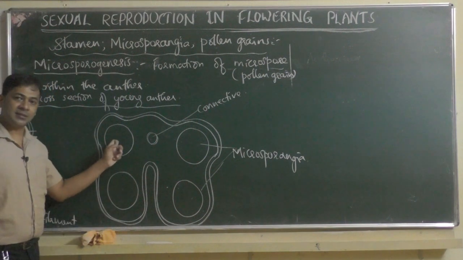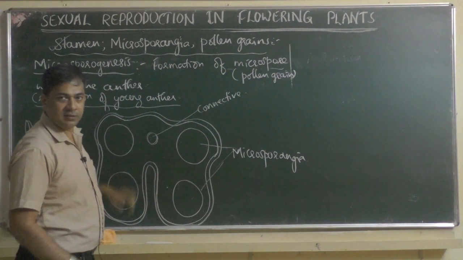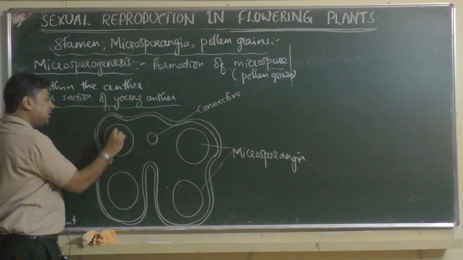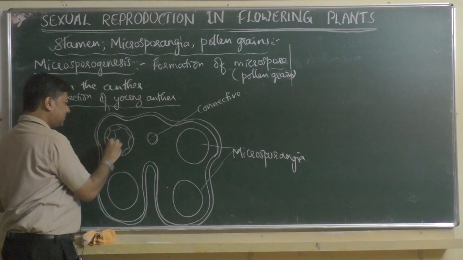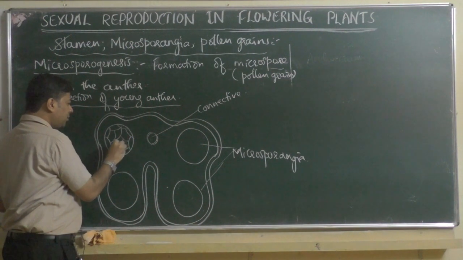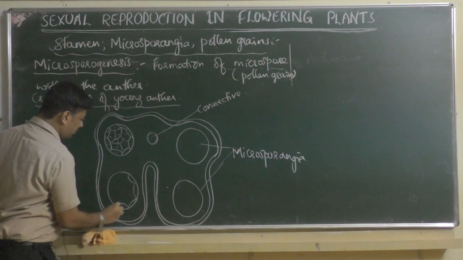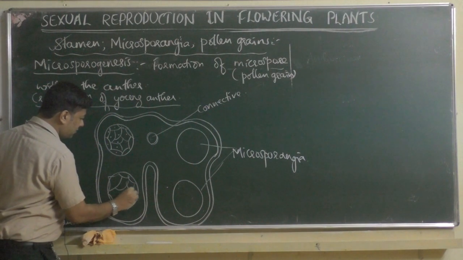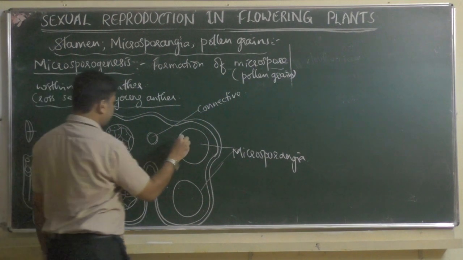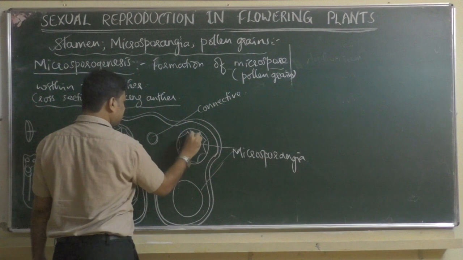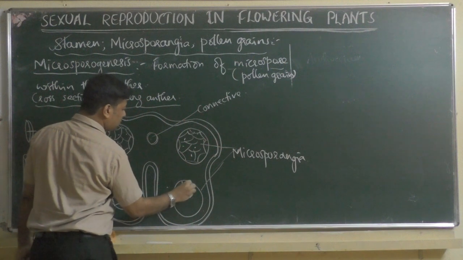Microsporangia are bag-like structures. Within this bag-like structure, pollen grains will be produced. Because this is a young anther, microsporangia will be filled with some cells. Later these cells will produce pollen grains. What are these cells? Here also you can draw cells. What is this tissue? That we should know now.